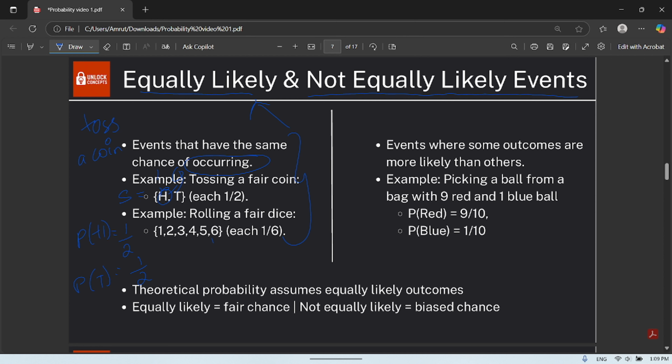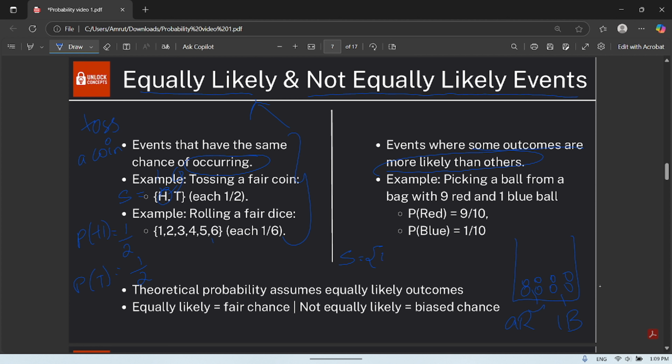And now we have some other events, where some outcomes are more likely than others. See, we have a bag. You are having some balls in which we have 9 red balls and one blue ball. If you want to pick up a ball from that, what is the sample space?